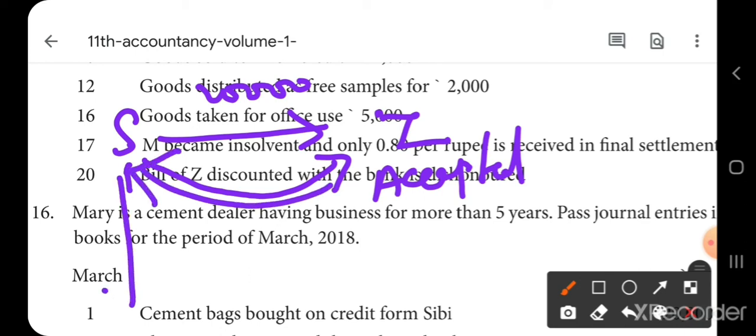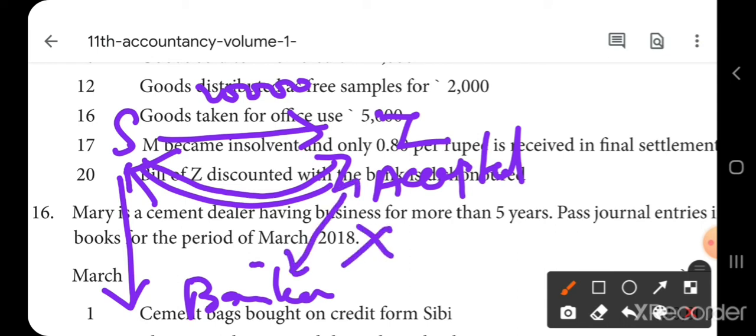Now, Sham discounts his bill with the banker. On the due date, the banker tries to collect the bill from Z, but Z dishonored, the check is dishonored. Okay. The bill is dishonored. So, what will be the entry?